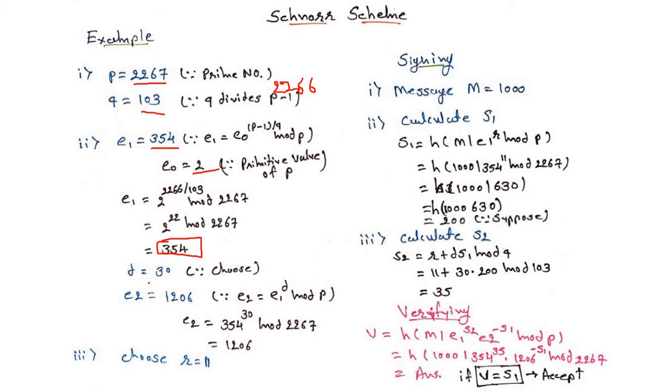Another thing, we have to choose the private key D. So here we choose the value of D equal to 30. That is our private key, and E1, E2 are our public key. So here I am writing: D is the private key, and E1 and E2 are the public key.